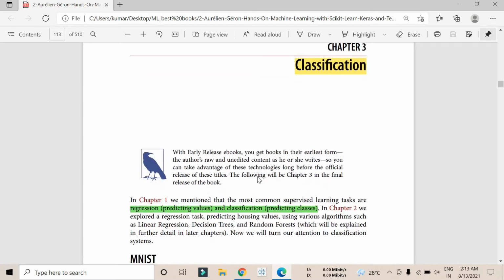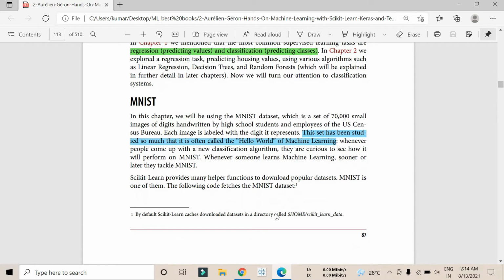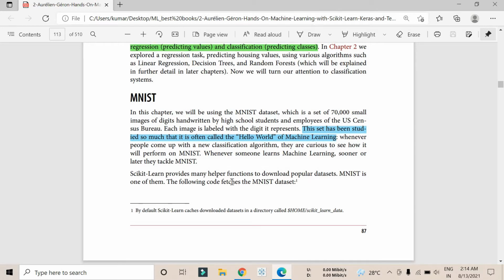If you don't know about classification, here is a simple definition. Regression predicts values, and classification predicts classes. Like if you want to predict whether a person is a guy or a girl, that comes under classification. But if you want to predict prices, like the price of a house or a vehicle, that comes under regression. MNIST is a dataset that has been studied so much that it is called the hello world of machine learning. Whenever a classification model needs to be checked for how much accuracy it gives, the MNIST dataset is always used.